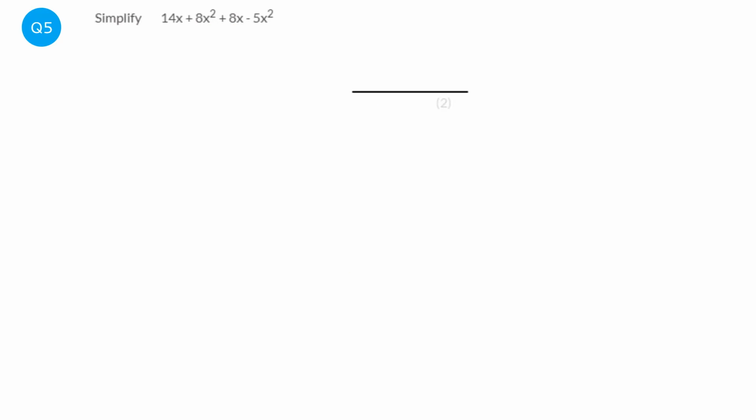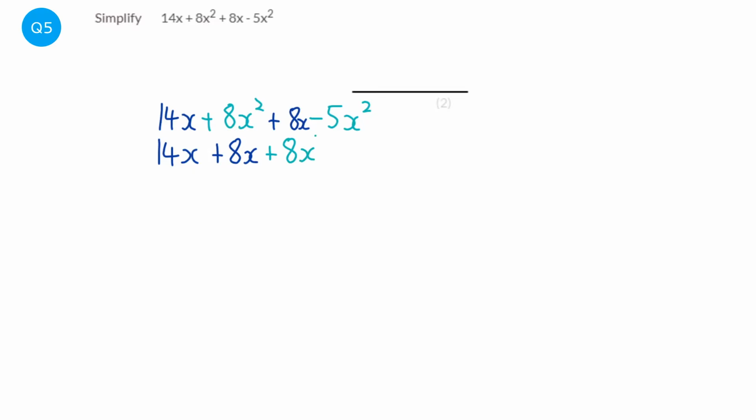When collecting terms, you've got to make sure you're collecting like terms. So what I'm going to do is I'm going to write this question out, but I'm going to use a different colour for all the things that are like terms. So we've got the 14x, we've got the 8x squared, we've got the 8x, and we've got the minus 5x squared. So the like terms are the x terms, so 14x plus 8x. And the x squared terms are like terms, so we've got 8x squared, take away 5x squared.